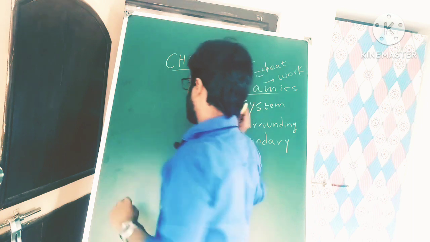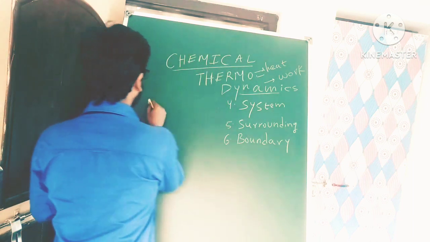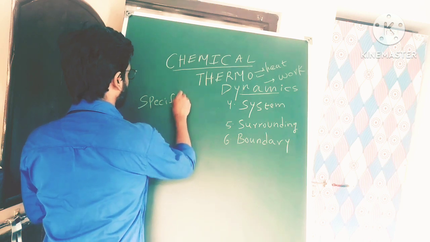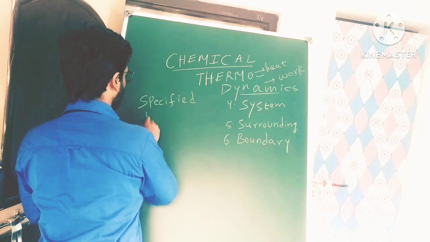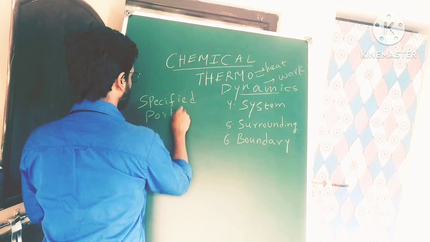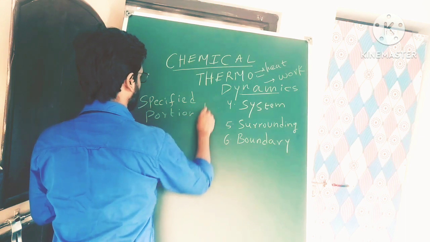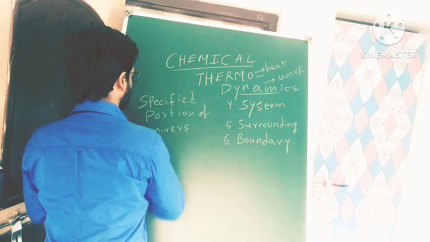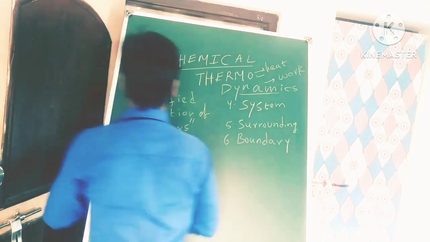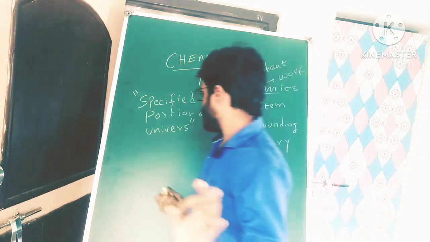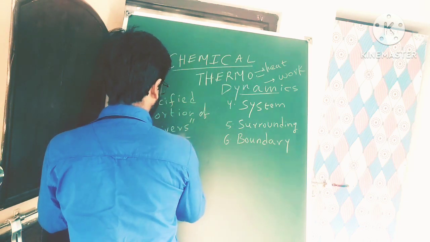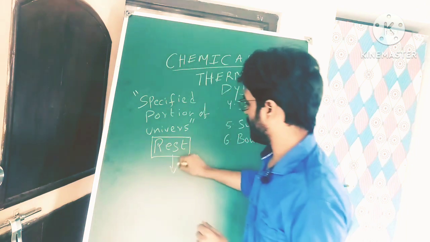Book definition: specified portion of universe is system. Right? Rest of the universe is surrounding.